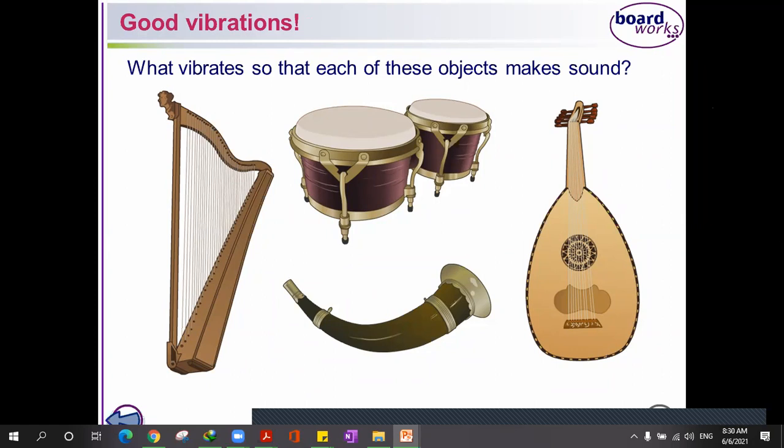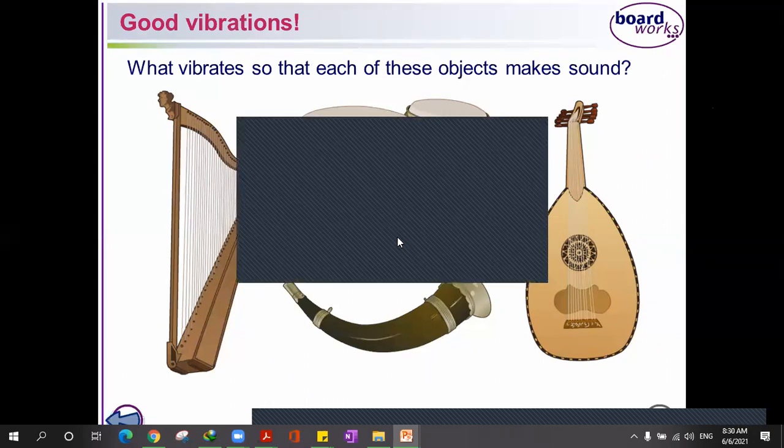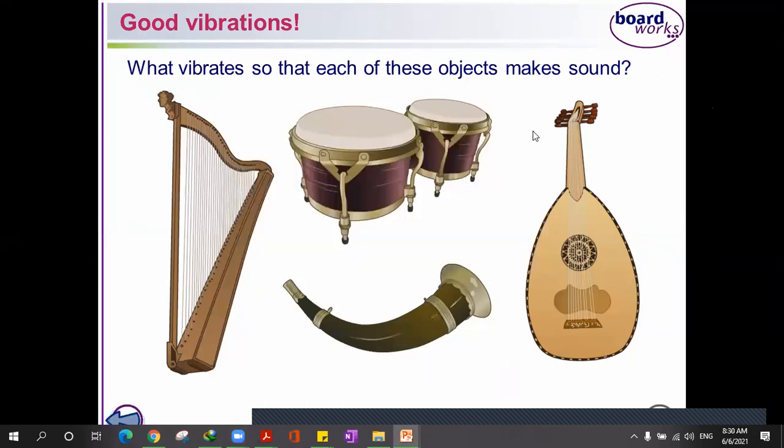I think this is called a horn because it looks like goat horns. This one has air inside of it, and the air also starts vibrating, making sound. This is the drums, and we know that drums make sounds once we hit them.